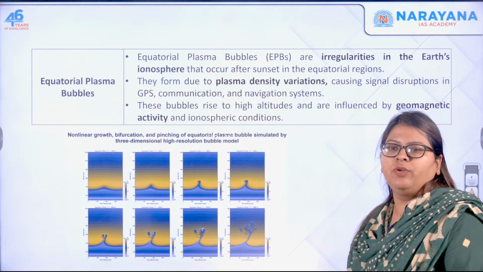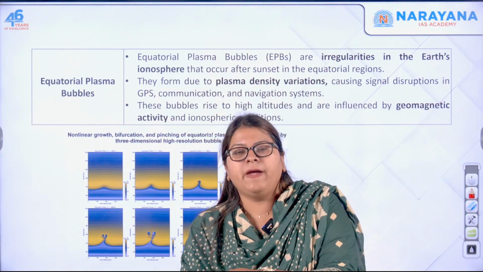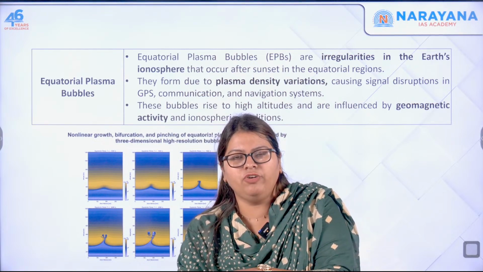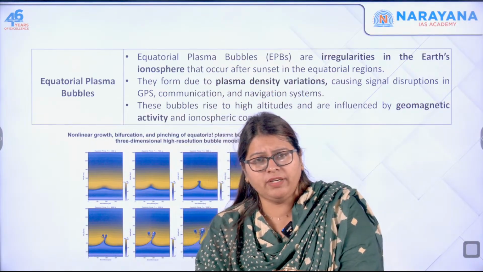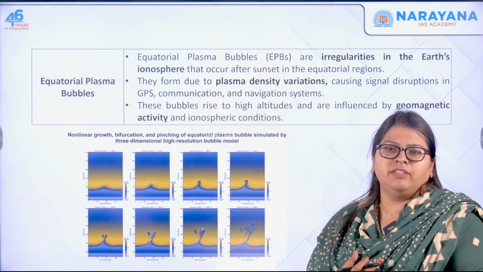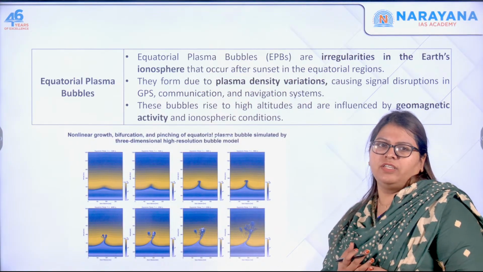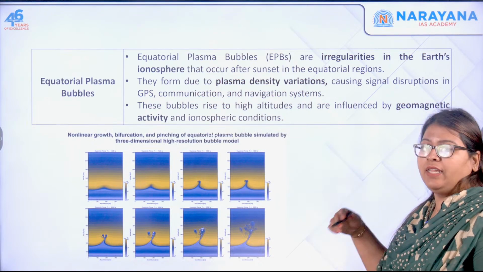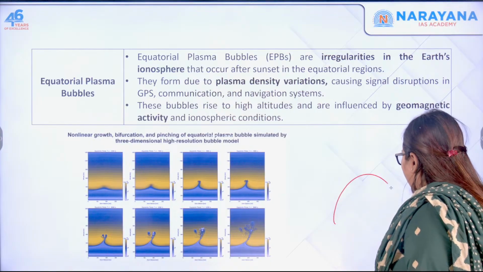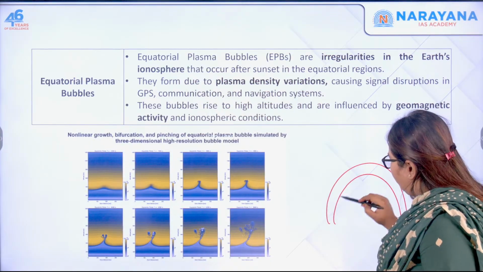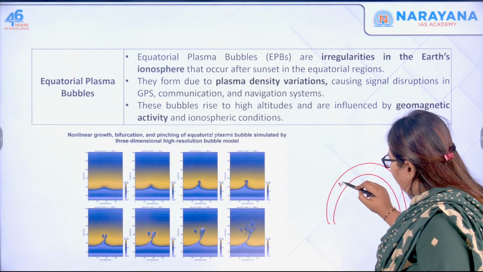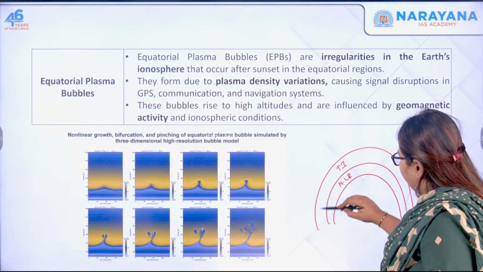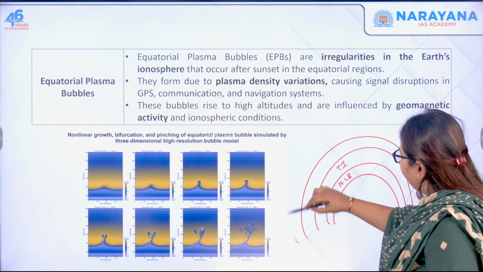If you see equatorial plasma bubbles, don't think that it is something related to physics. Yeah, there is of course physics and science involved. Don't think something happens over the equator on the surface of water. Bubbles are not essentially associated with water. There are different layers of atmosphere. So this is earth, this is the troposphere, I told you. So here normal lapse rate, here stratosphere, temperature inversion, mesosphere, ionosphere.